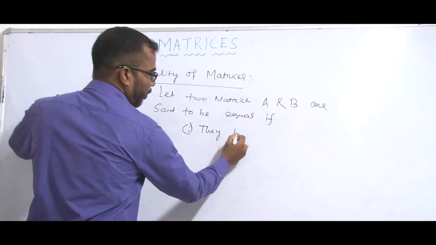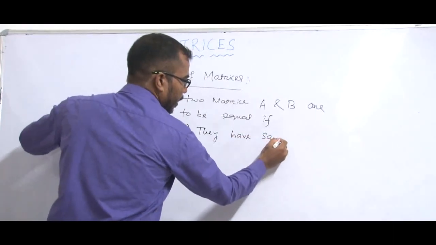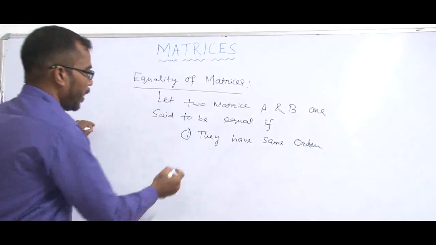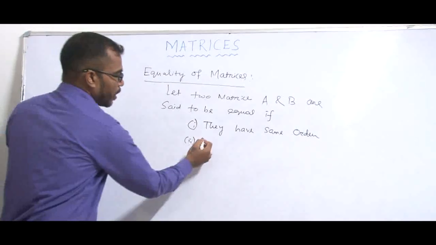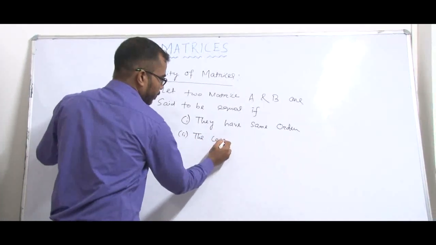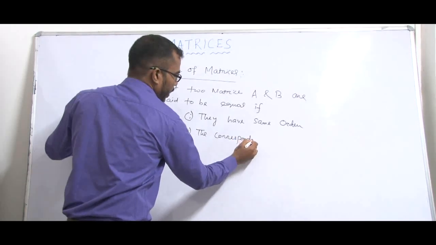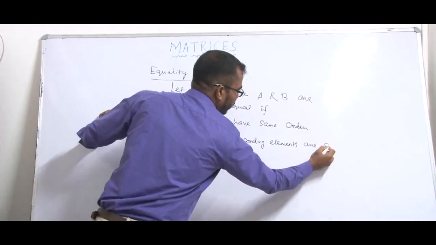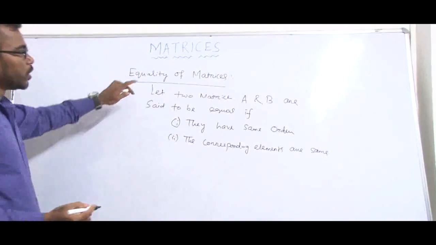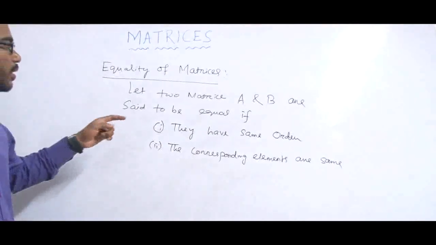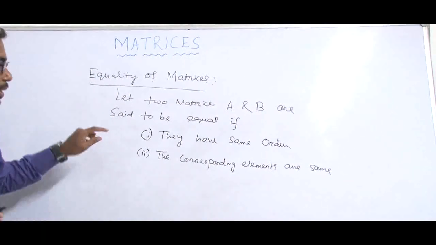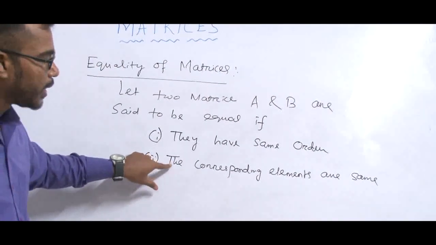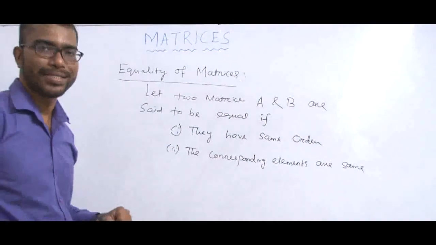First condition is they have the same order, and the second one is the corresponding elements are the same. So two matrices are said to be equal if they satisfy two conditions. That means first is they have the same order, and second is the corresponding elements are the same.